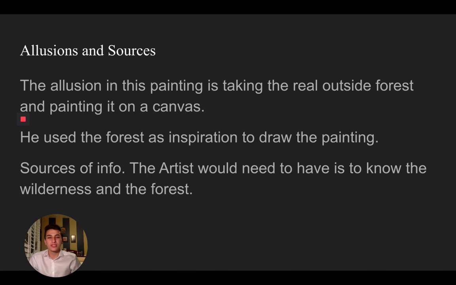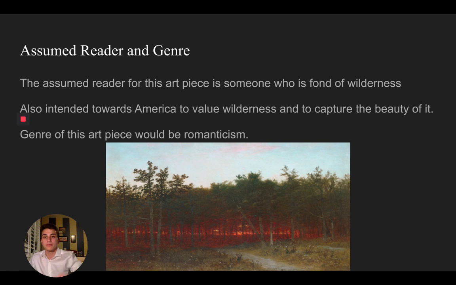So, illusions and sources. The illusion in this painting is taking the real outside forest and painting it on a canvas. He used the forest as inspiration to draw the painting and to really draw the true beauty of the wilderness on his canvas. And sources and info the artist would need to know is actually about the wilderness and about the forest, and he would actually have to spend time there observing it.